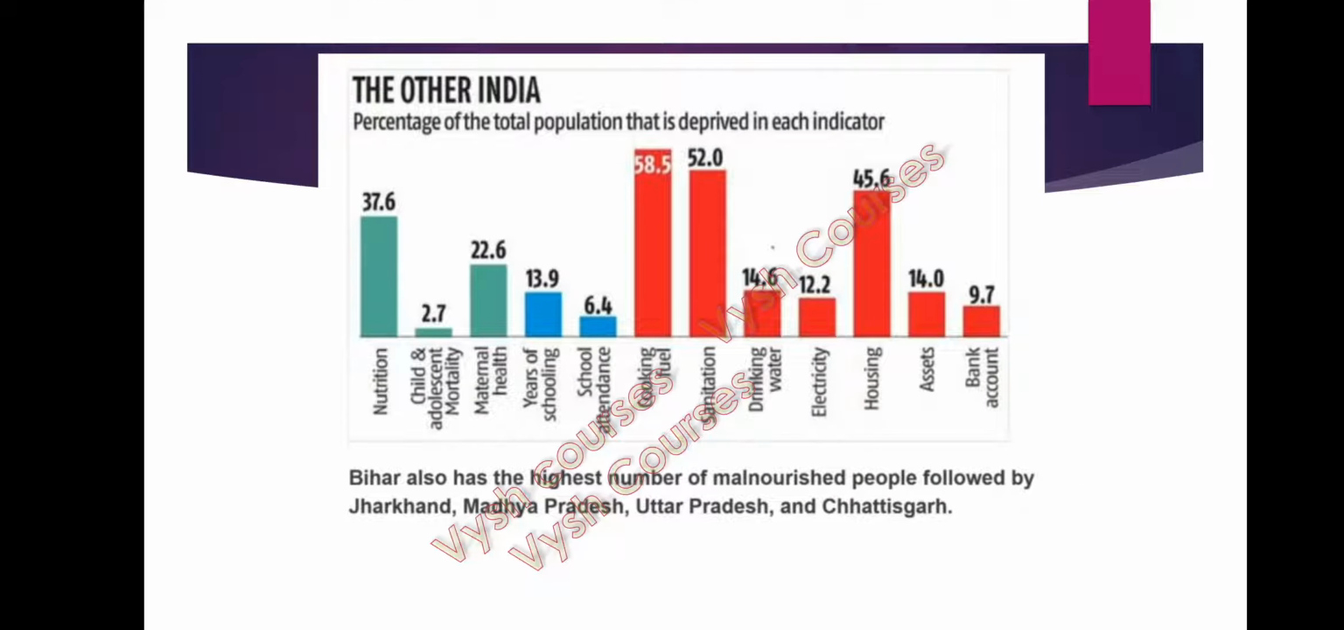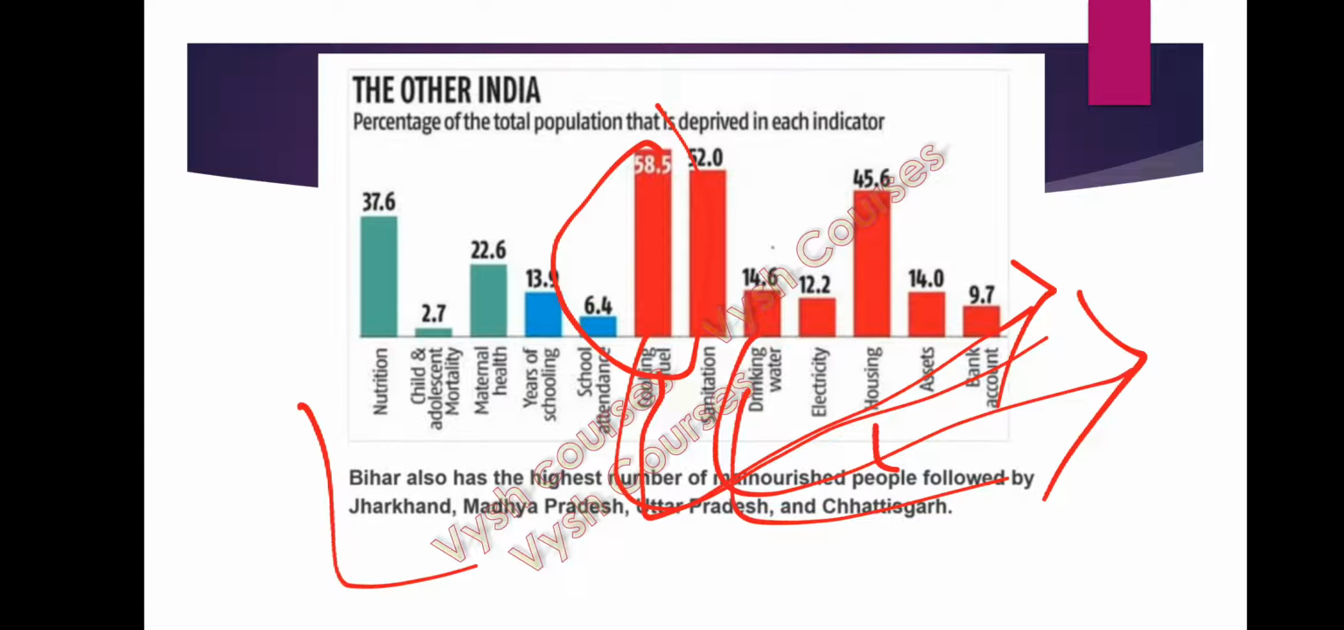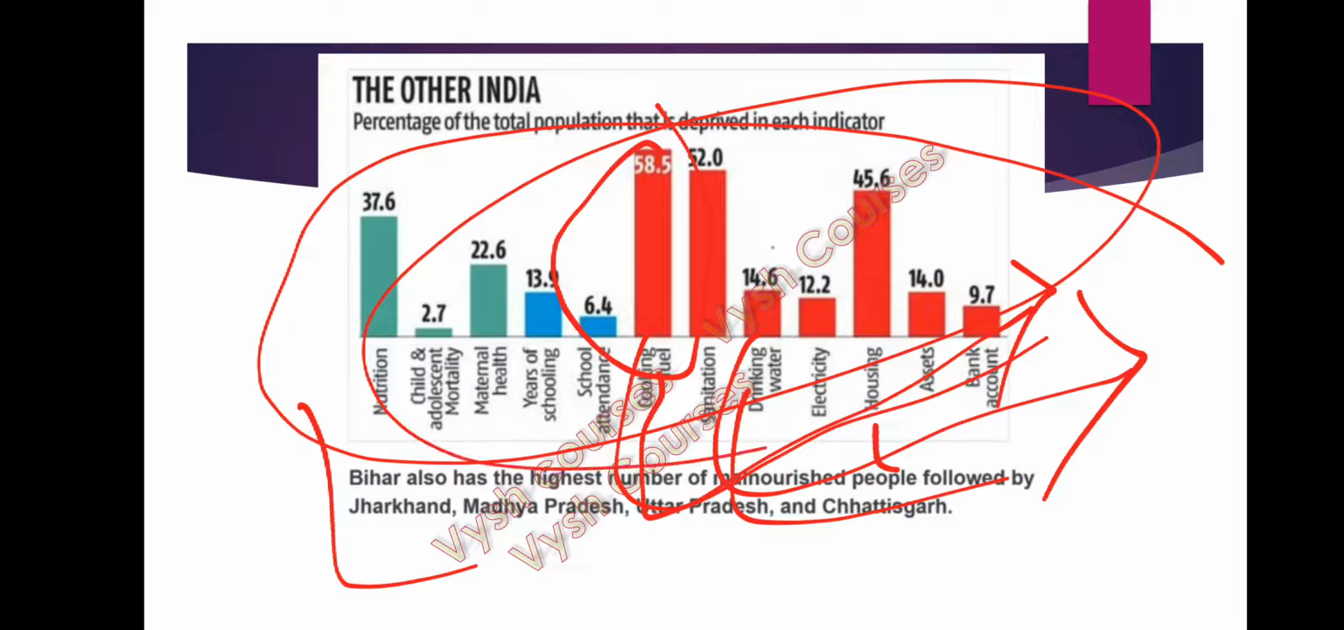Now see the percentage of the total population that is deprived in each indicator. Based on the separate indicators, those 12 indicators, the most damaging indicator is cooking fuel, where 58.5% of people are treated as poor because of lack of cooking fuel. Then it is sanitation, drinking water, electricity, and nutrition. You can see the trends over here.